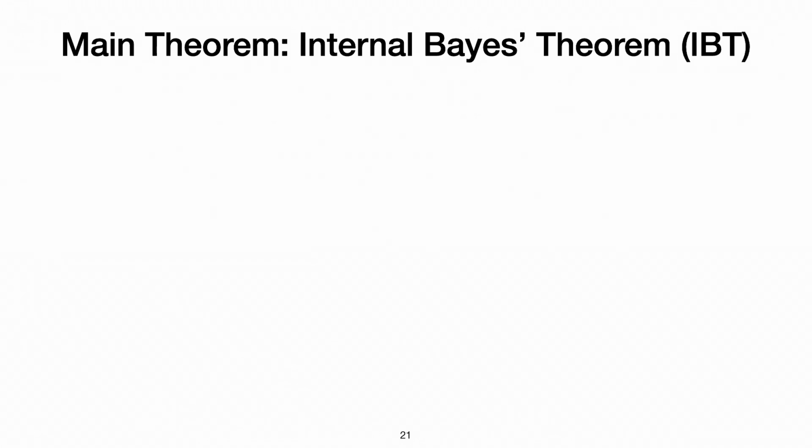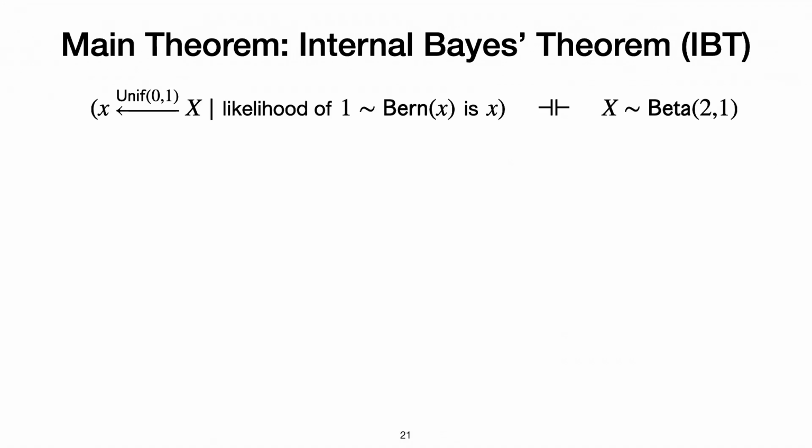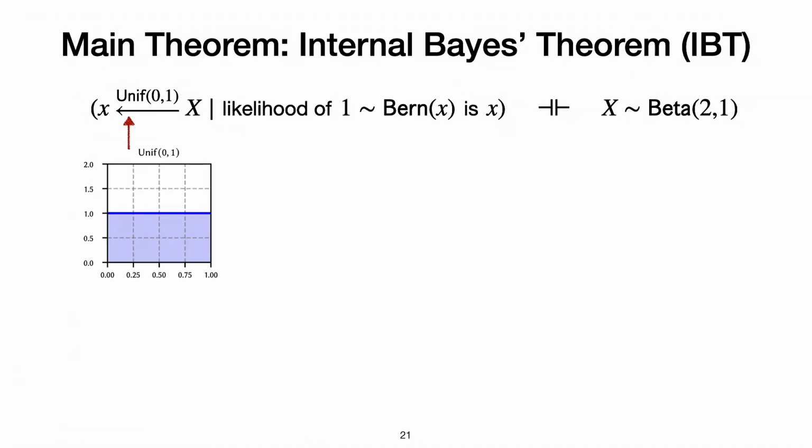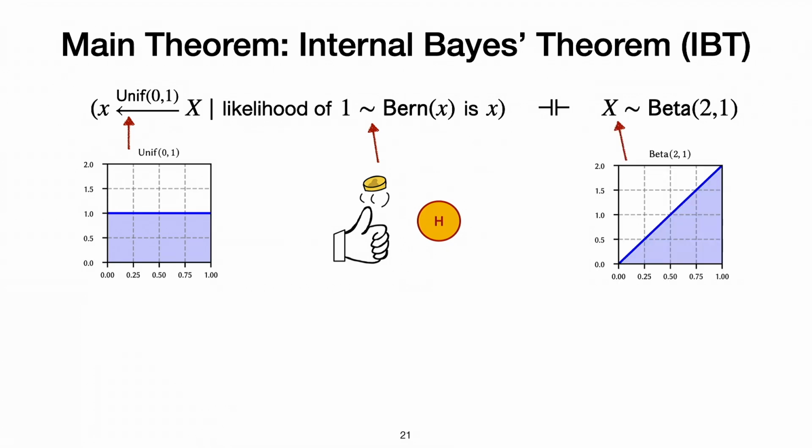So our main theorem is what's called the internal Bayes theorem. So recall that I said, if I have these two statements, if I have a prior belief that, well, the coin is, well, I have no prior belief, the belief is flat. And if I now observe that I get back heads, then this is the same as saying, well, I have a beta 2-1 distribution.